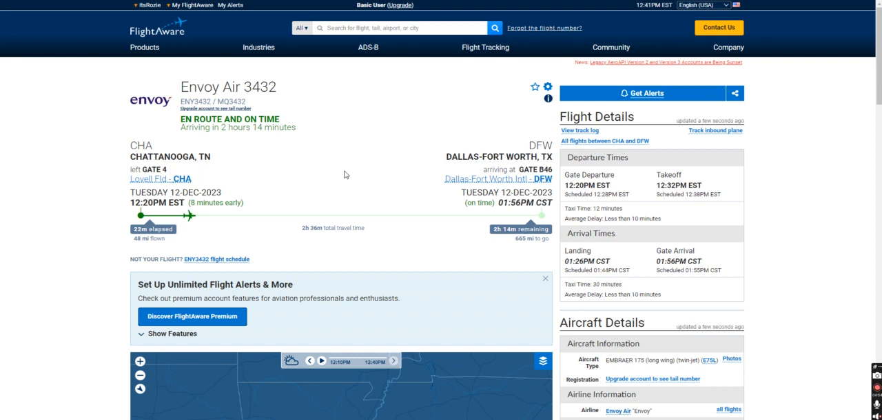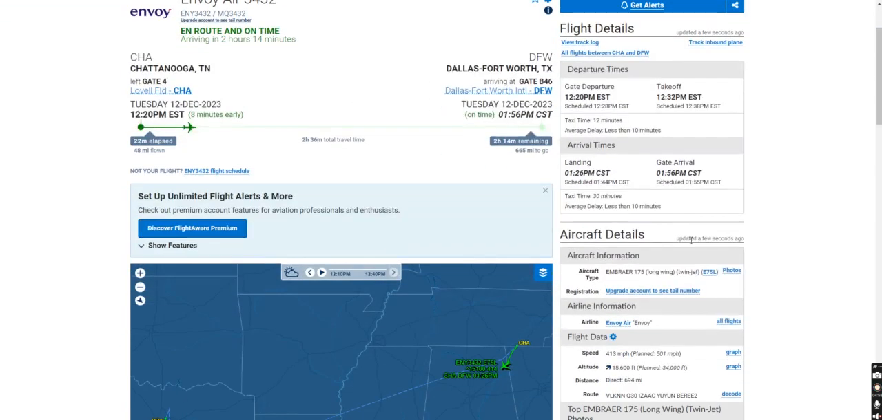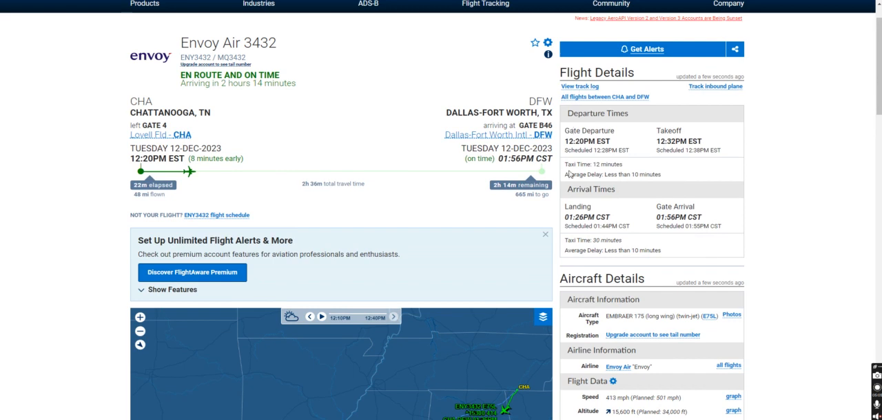Envoy Air 3432. Looks like it just took off about 22 minutes ago. FlightAware is so cool. It gives you all this relevant information. Has about 2 hours 14 minutes remaining. You can see when they departed, when they'll land.